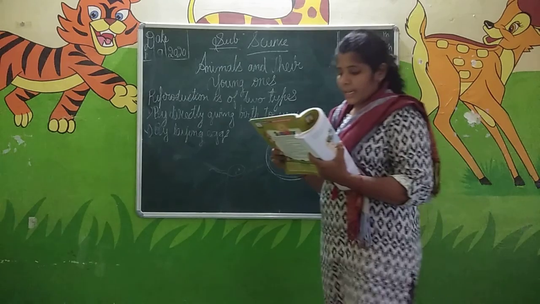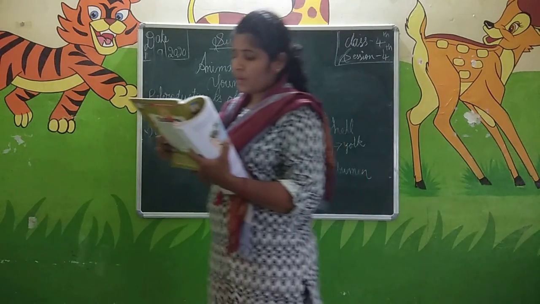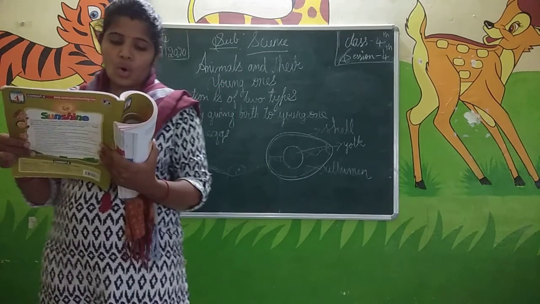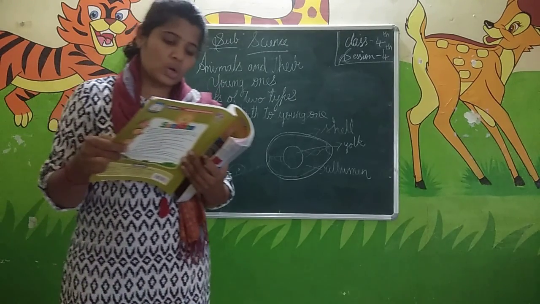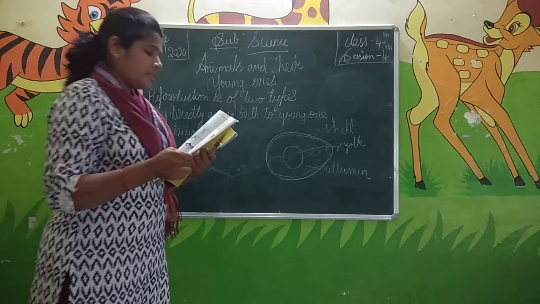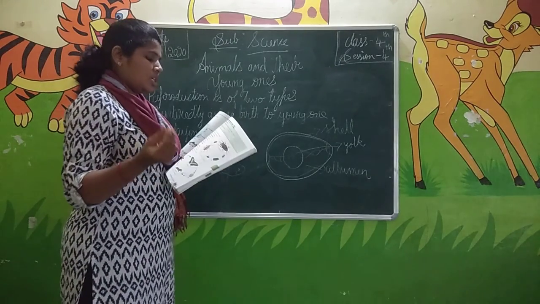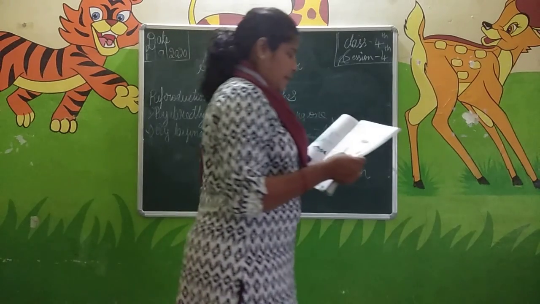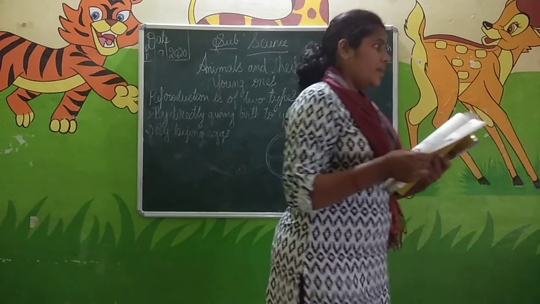All insects lay eggs. Some insects have 3 stages in their life cycle, whereas some others have 4. Adult insects do not look after their babies.